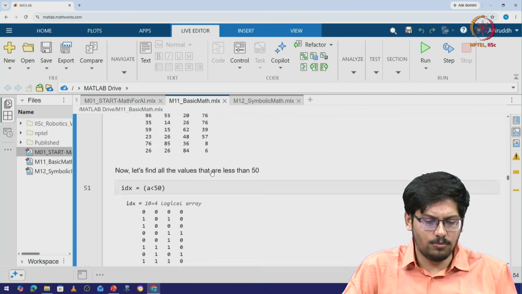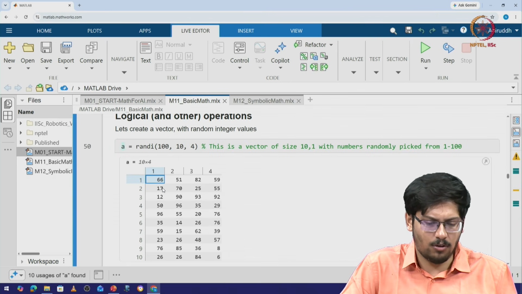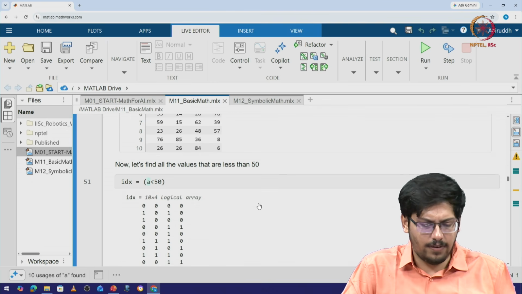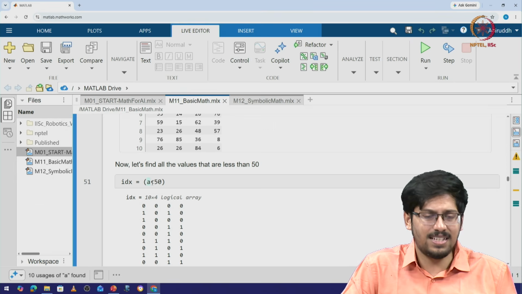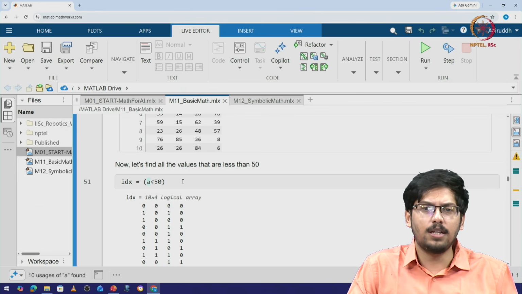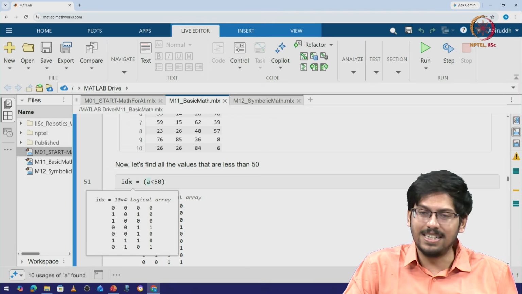Now once we perform this operation, we actually have defined A, and we can also identify for each particular index what the elements are, right? Now if we give a constraint of A less than 50, this is essentially identifying all the elements where the value is less than 50. If that is done, then we get a list of indices.